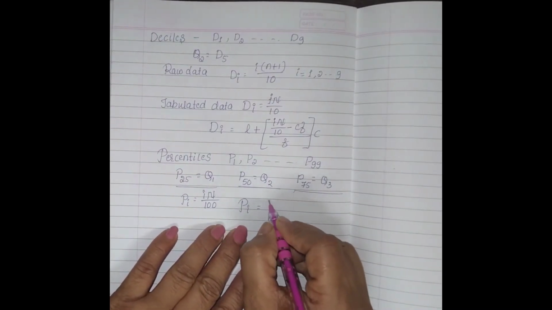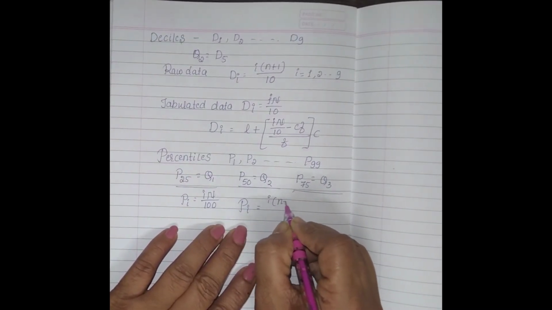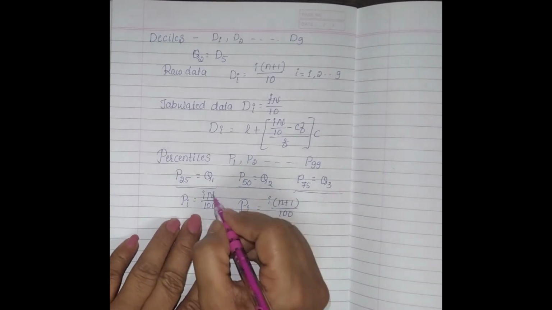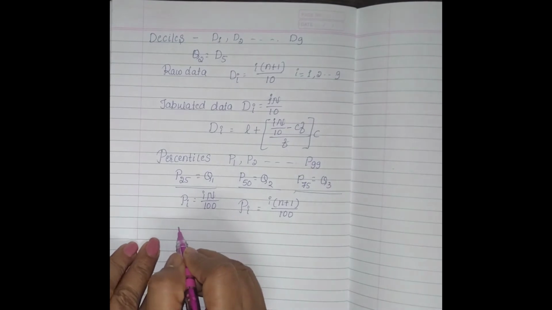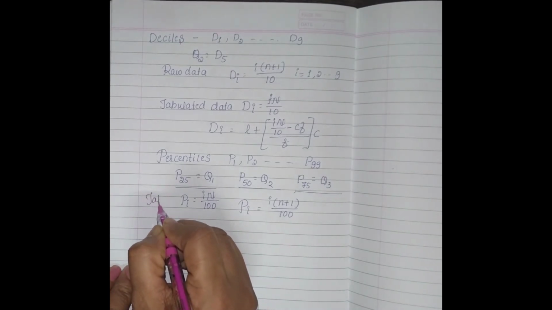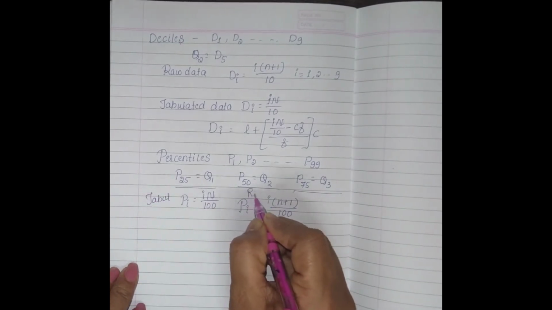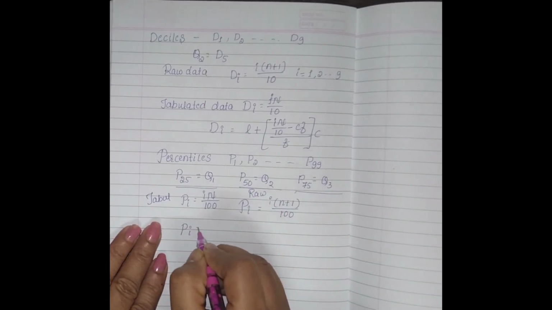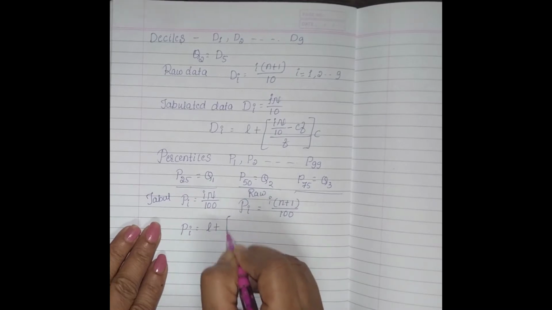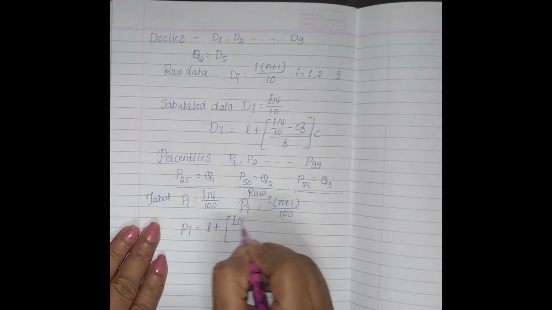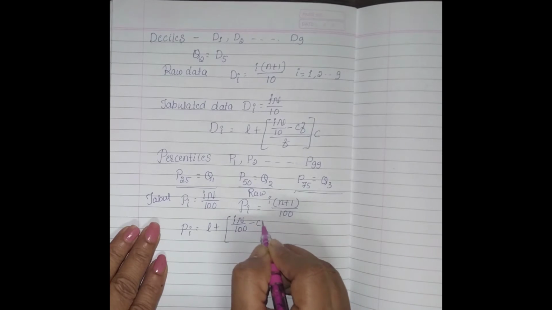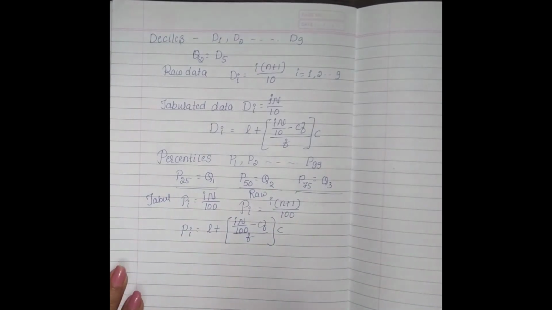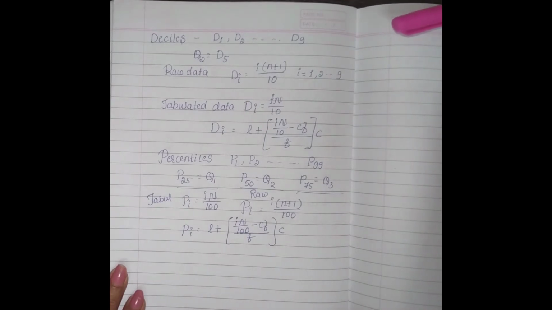This is for tabulated data and this is for raw data. For tabulated data, Pi equals L plus in by 100 minus CF divided by f into c is the formula.